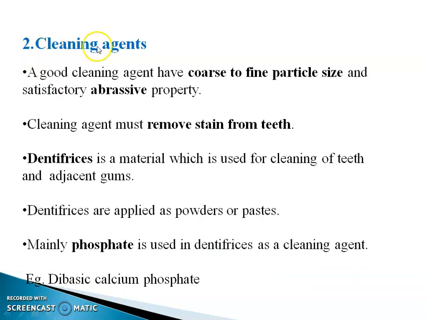Second type is cleaning agents. A good cleaning agent has coarse to fine particle size and satisfactory abrasive property. A cleaning agent must remove stain from the teeth. Dentifrice is a material which is used for cleaning of teeth and adjacent gums. Dentifrices are applied as a powder or paste. Mainly phosphate is used in dentifrices as a cleaning agent, for example, dibasic calcium phosphate.